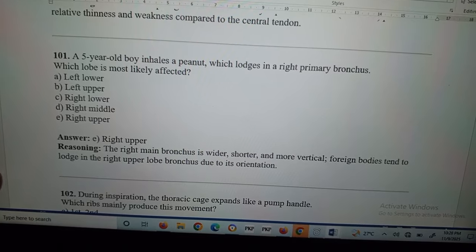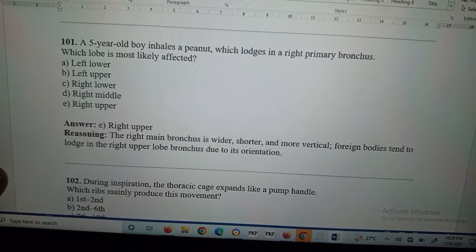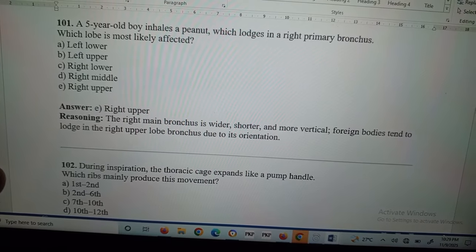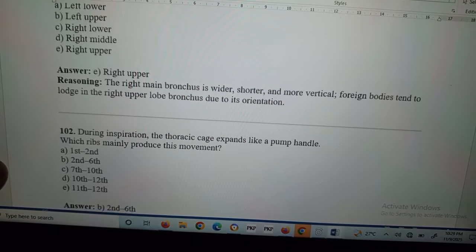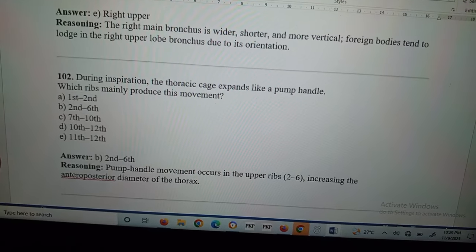the central tendon. 101. A 5-year-old boy inhales a peanut which lodges in the right primary bronchus. Which lobe is most likely affected? Right upper lobe. The right main bronchus is wider, shorter, and more vertical. Foreign bodies tend to lie in the right upper bronchus due to its orientation.